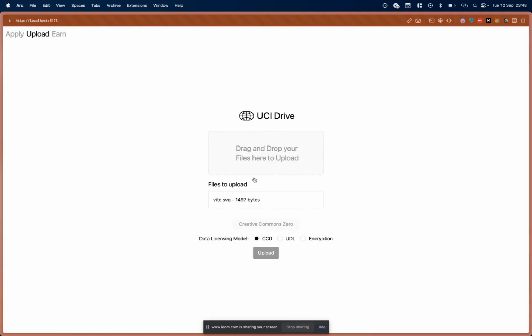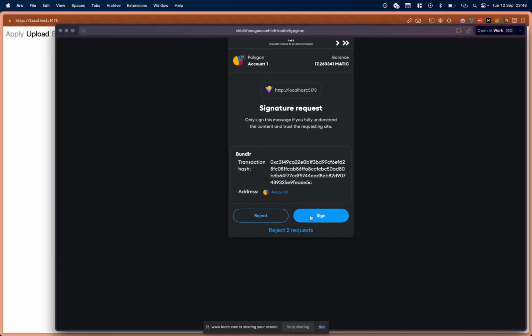We can choose a file and then set it with the appropriate data license. So we can choose UDL, for instance, and that will tag it with the appropriate tags, meaning it can legally be used in that way. And then we click upload. I have to sign the transaction. I've logged in with Ethereum already.